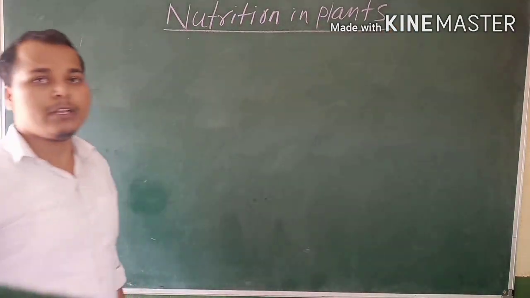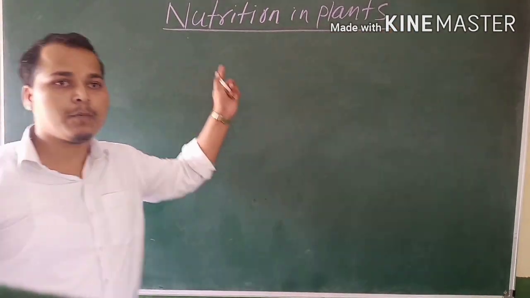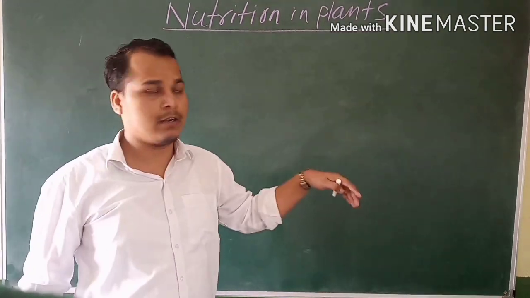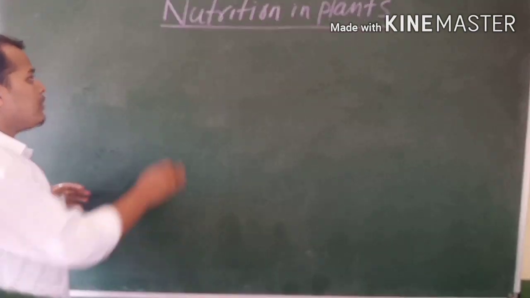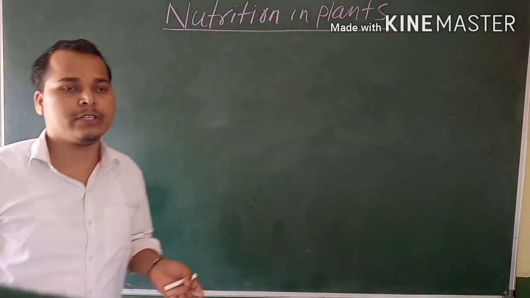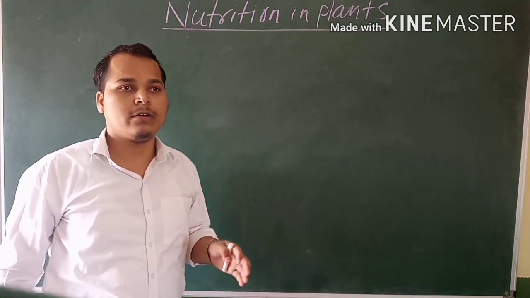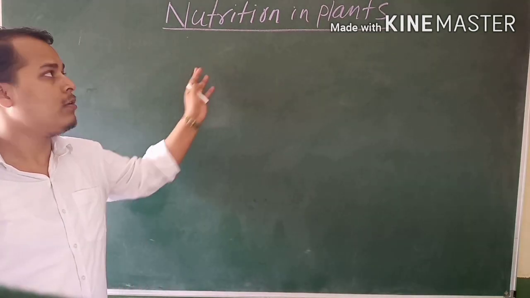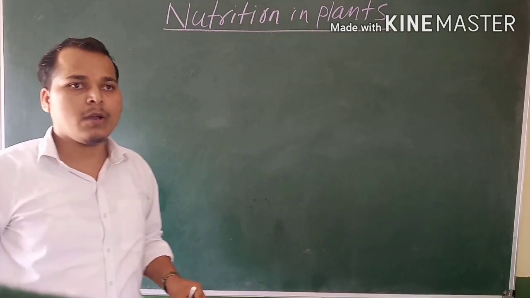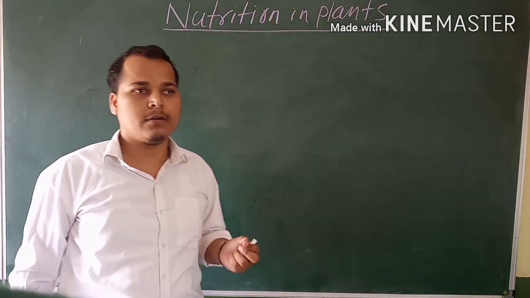So, nutrition in plants. First we have to clear the concept of what is nutrition in plants. Before going to nutrition of a plant, I'll remind you of your sixth standard. Already you read about food.